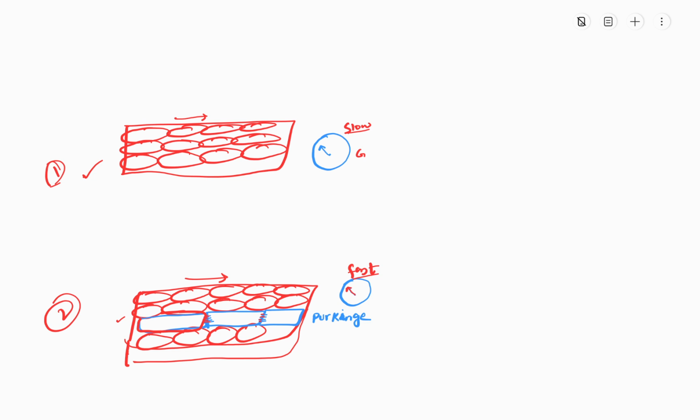In the first case, when there is depolarization, the galvanometer will show us a reading, as we have discussed earlier, but the galvanometer deflection will not be very fast, because the conduction is very slow. So the galvanometer deflection will also be slow. But in the second case, as we have discussed, there are more gap junctions, so current will move more easily. Let's consider we have the same thickness in both tissues and the reading is the same, but in that case the deflection will be fast as compared to the first one.